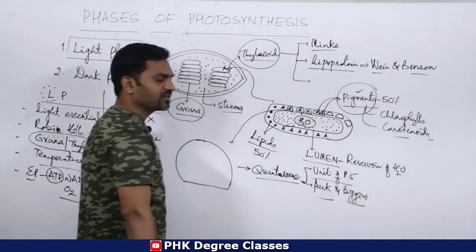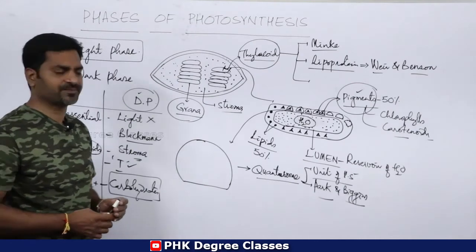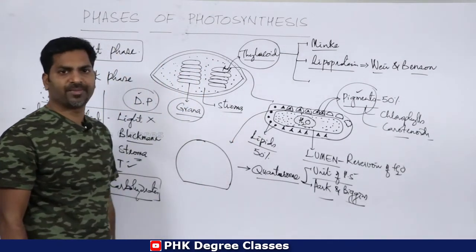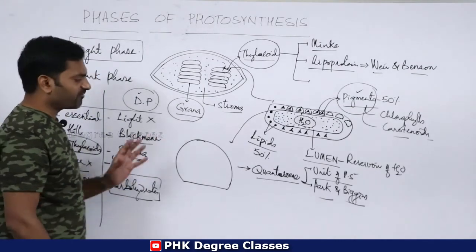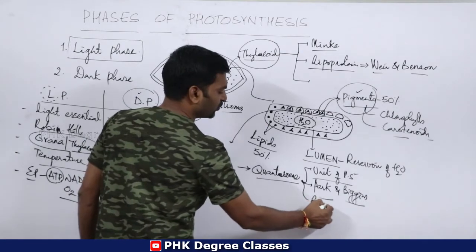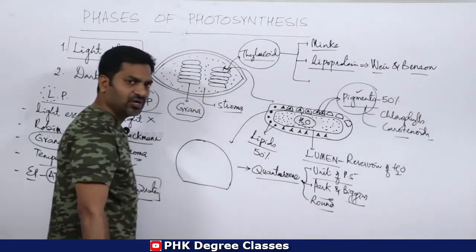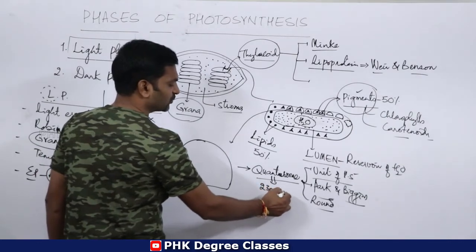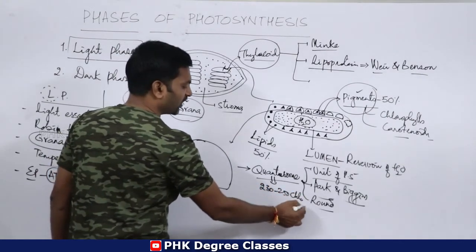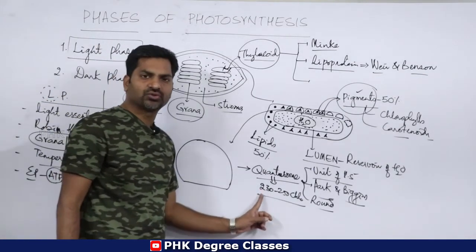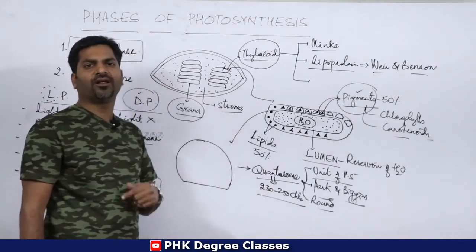So these two scientists, Park and Biggins, discovered quantosomes in thylakoid membranes. Remember, every quantosome is basically a round shaped structure, and it is composed of 230 to 250 chlorophyll molecules.